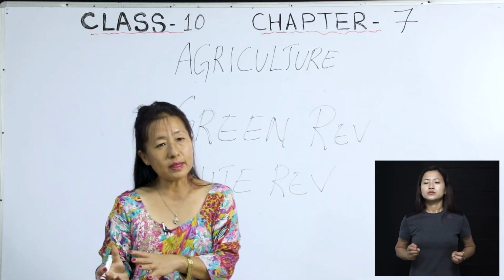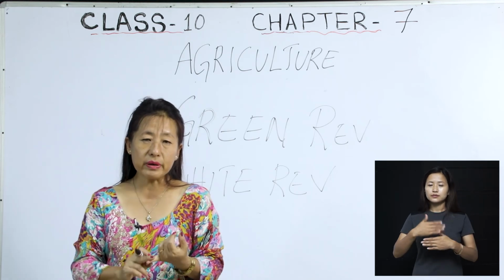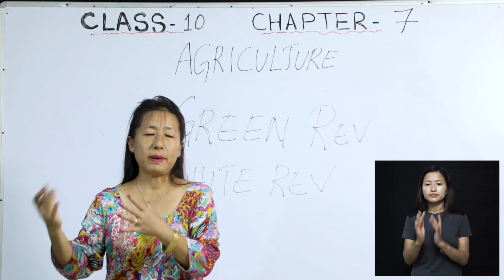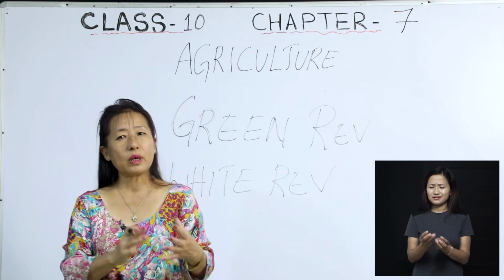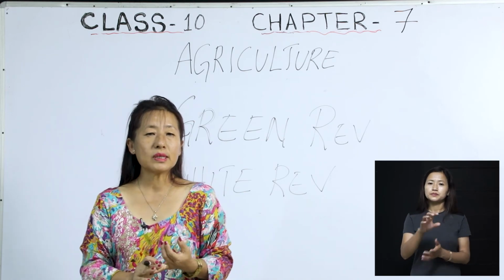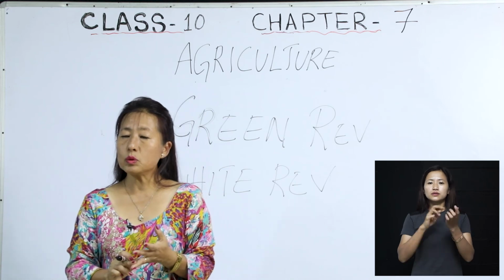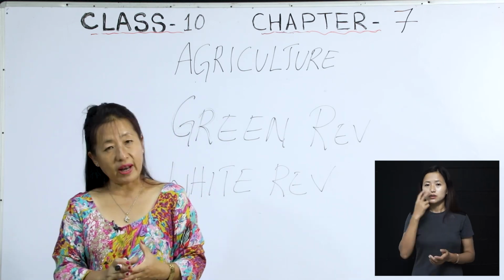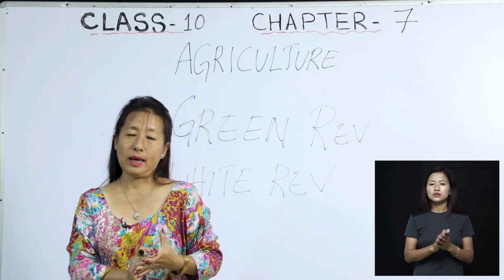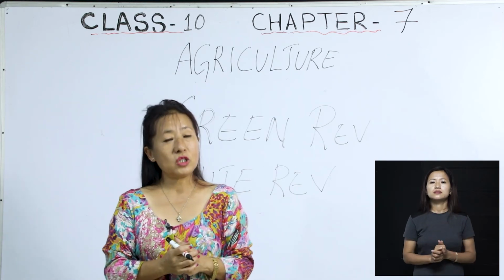Then apart from this, we have also discussed the green revolution. Green revolution has to do with foodstuff and agriculture, where better seeds, fertilizers, everything were given so that the farmers will get more, okay? Then we have also discussed the white revolution, and white revolution is also called Operation Flood, isn't it? And white revolution has to do with milk, okay, milk products. So all these we have discussed in this chapter.